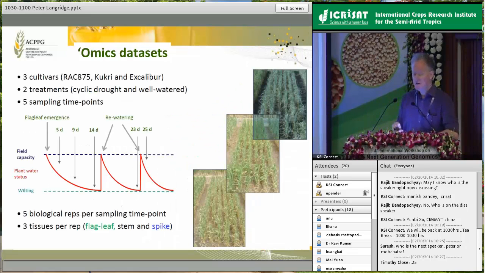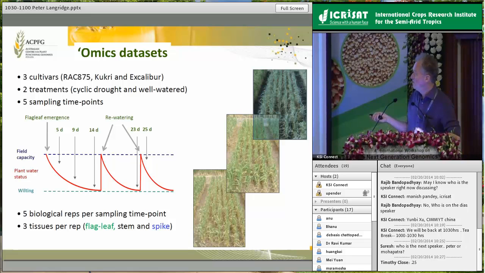Okay, so how do we then start combining this with omics data? So to try and tease apart what is happening at the molecular level or at the pathway level within this material, as I said, we basically threw pretty well all of the omics platforms. It's quite hard to do this because, again, if we're looking at drought stress, what kind of drought stress are we looking at? So we tried to model essentially a cyclic drought, which is a fairly typical drought that we'd see in a Mediterranean type environment, where the plants are exposed to quite a severe period of drought, and you can see these 3 time points, they're entering from moderate to severe drought.